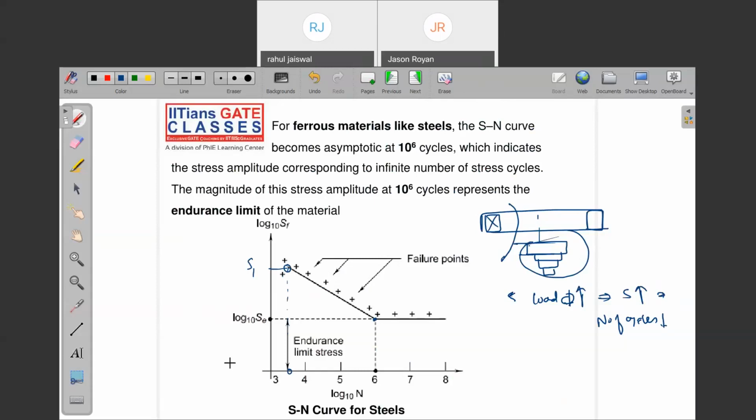See, you have a steel component, right? Once you take a steel component, what are you going to do? You are going to subject it to fluctuating loading conditions. And what are you going to do? You're going to do a number of repeating cycles.